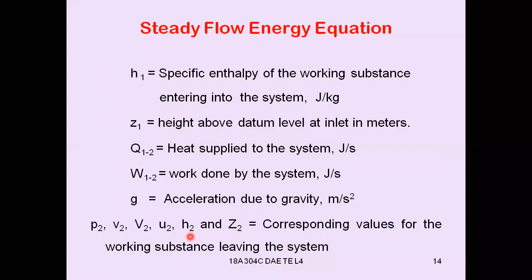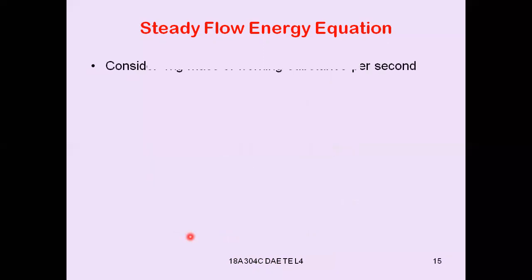So let us move to the derivation. Consider 1 kg mass of working substance per second. Consider 1 kg, that means unit mass. All the notations are per kg. That means specific volume, specific internal energy, specific enthalpy, etc. are there. So consider 1 kg of mass of working substance per second.